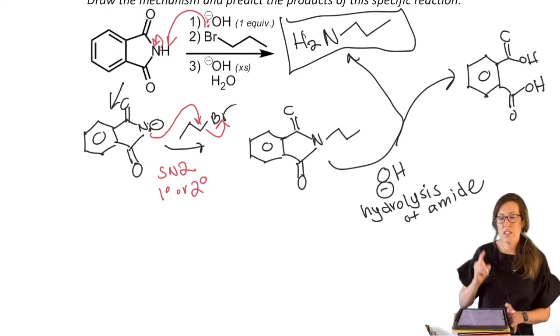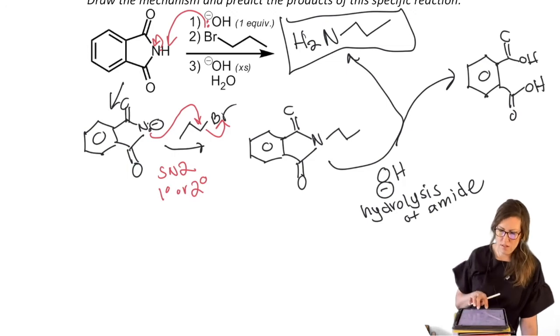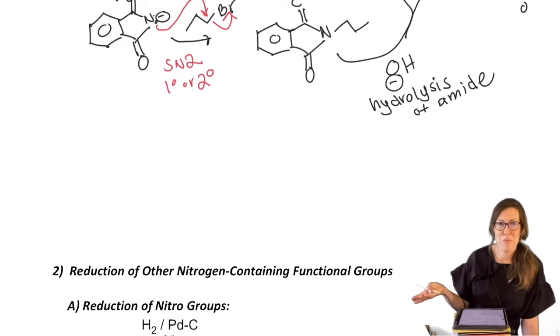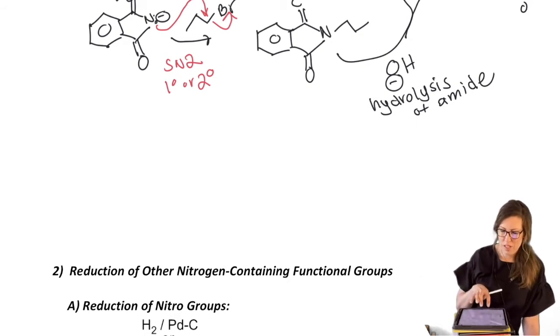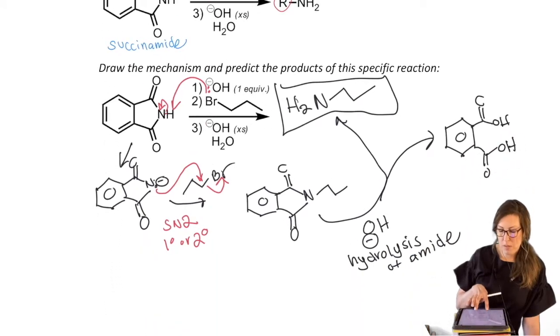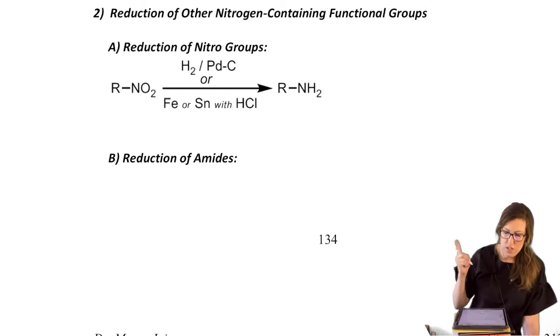So you will be needing to use the Gabriel synthesis when you want to make a primary amine because the obvious SN2 path doesn't work so well. In fact, we used it to overalkylate on purpose, right, for the Hofmann elimination. Okay, so that's a new reaction, the Gabriel synthesis. I'm going to bring up, since we're in the amine section, some old ones so that you want to be familiar with.